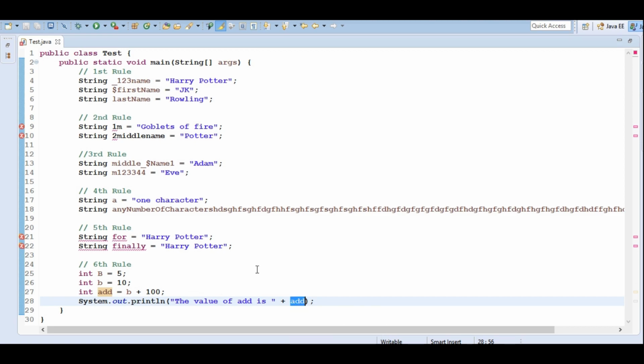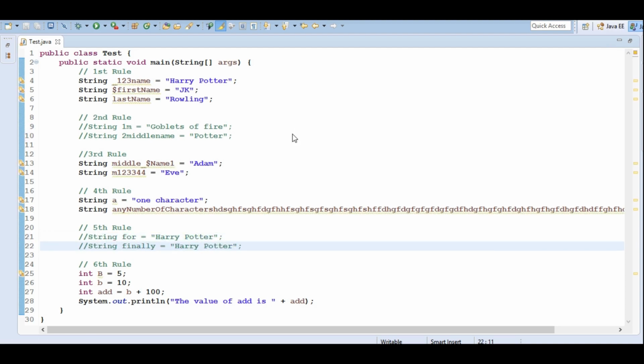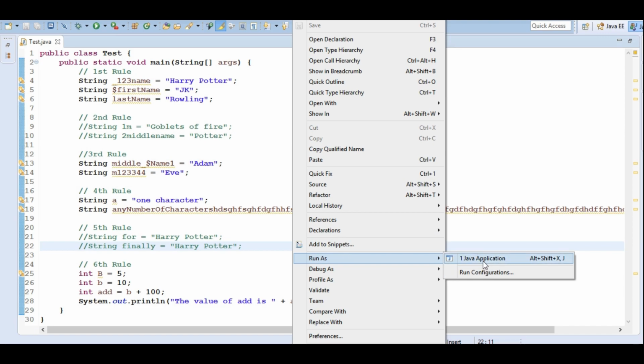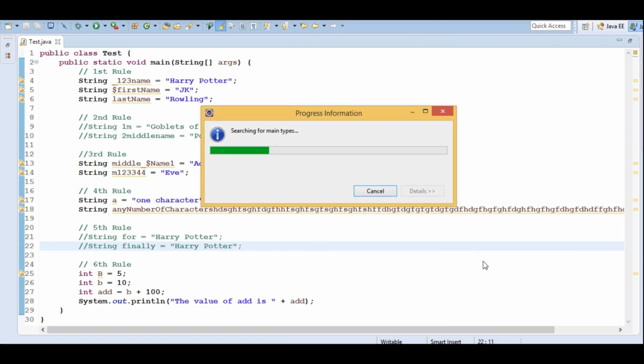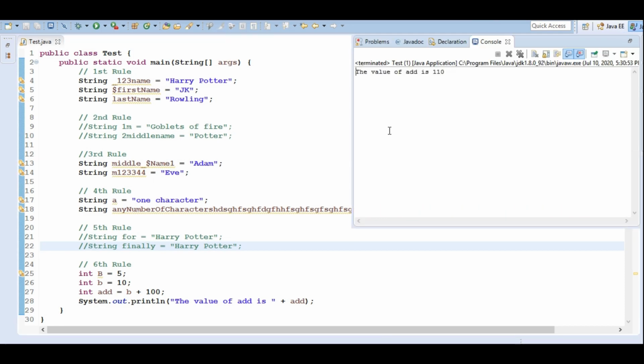Now let's run this program and see what we are getting here. For running, I will have to comment out all the compile time errors. Just a minute, I am commenting it out and then we can run. Here in the console, we can see the value of add is 110. So this proves that our identifiers are case sensitive.